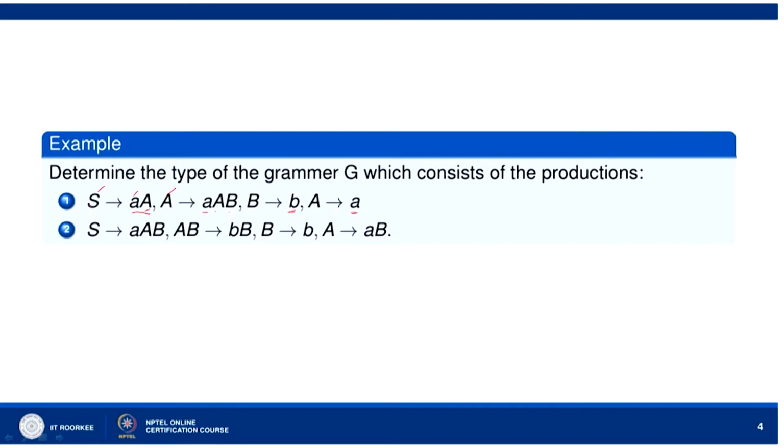So, left side is a single variable, while the right side is a word consisting of one or more symbols.